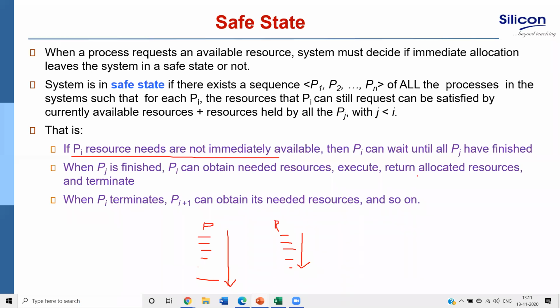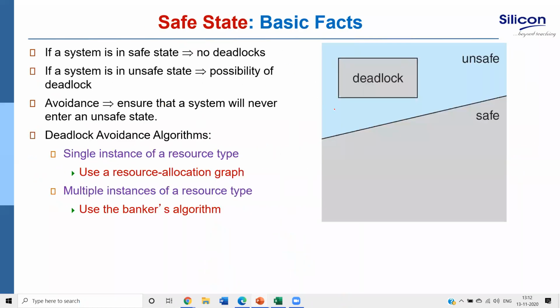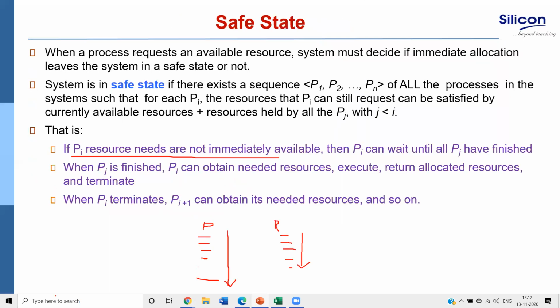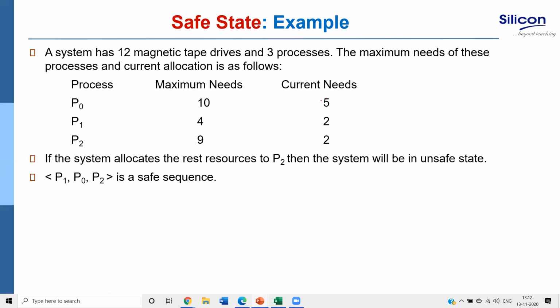Is it understood? So all processes in the system must be satisfied. Let us take an example. A system has 12 magnetic tapes. Assume that we have 12 magnetic tape drives and 3 processes are running. Try to understand the concept. In your system, only 3 processes are running and 12 magnetic tapes are there.